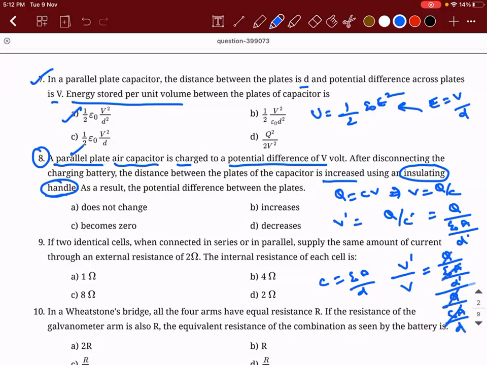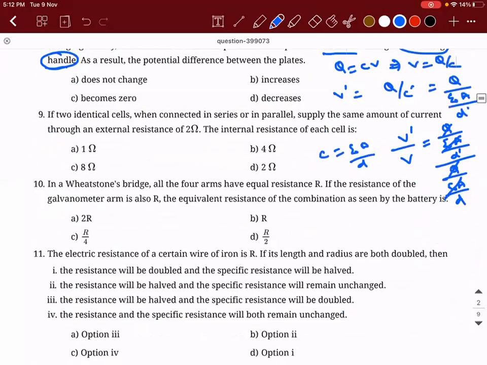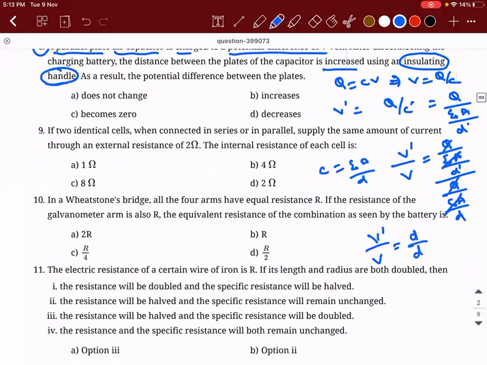This and this will get cancelled. This and this will get cancelled. So V dash divided by V is equal to D divided by D dash. So D is less than D dash, so this will be less than 1. V dash will also be less than V. So it will decrease.